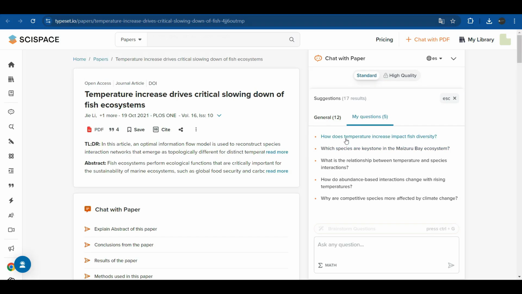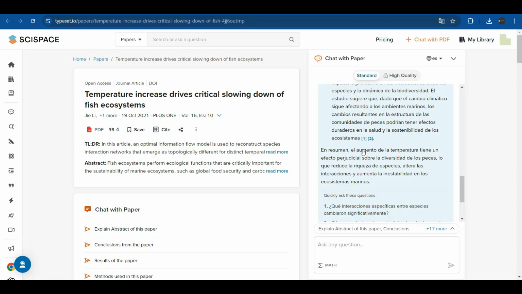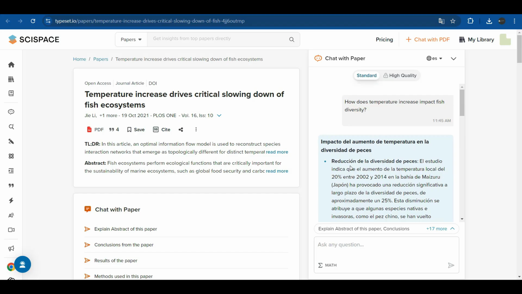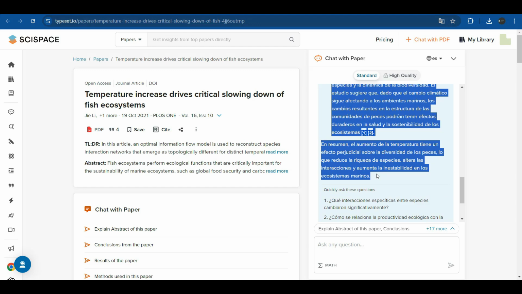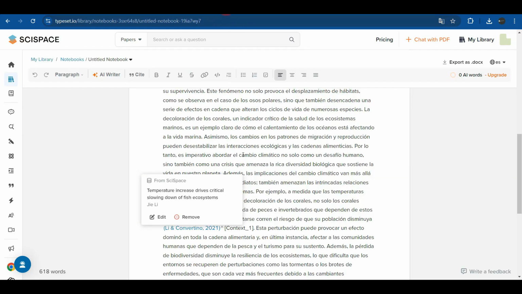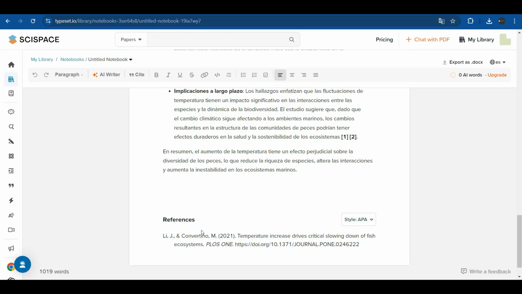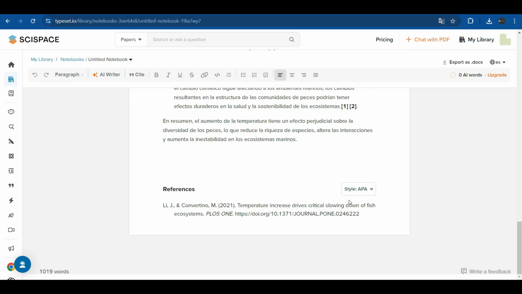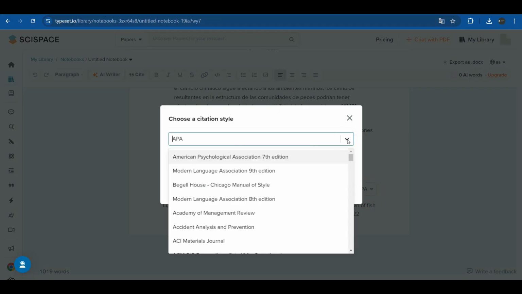Let's see an example. How does the increase in temperature impact fish diversity? Notice that since we have written that our language is Spanish, it answers us in Spanish. We could, for example, select these results, copy and paste them into our paper, make modifications to this, and so on. Notice that the quote that it incorporated also put the reference in APA style. We can choose different styles of citations. We are going to leave the APA style in this case.